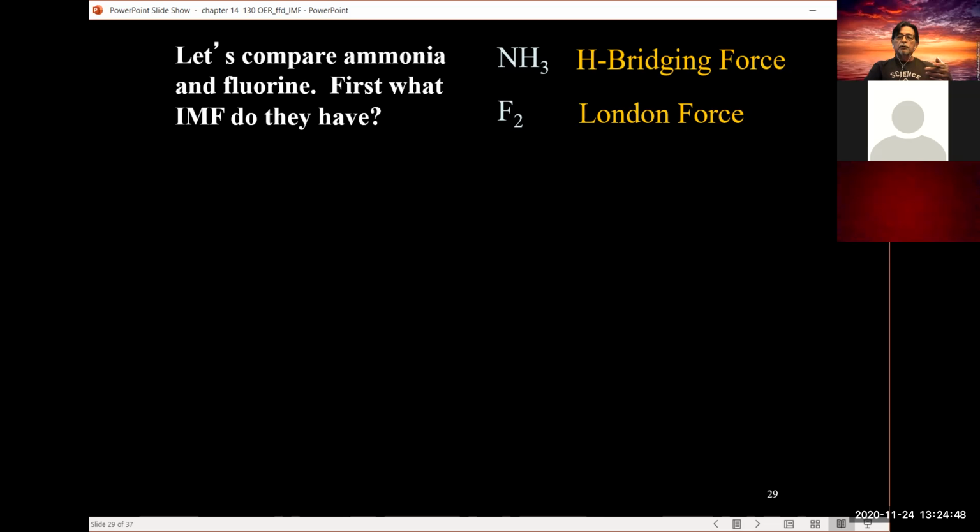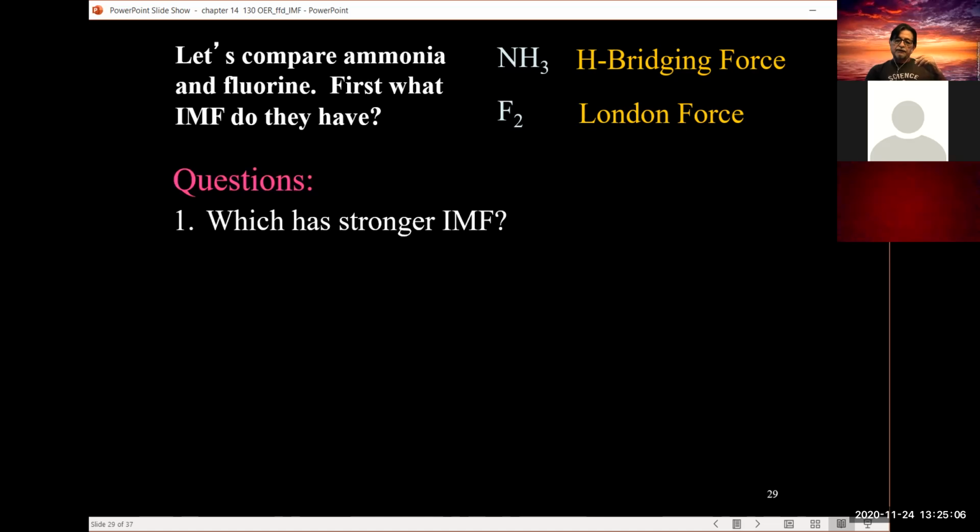Fluorine, which is nonpolar, the only force it has is London forces, okay? And so we're comparing a molecule with very strong hydrogen bonding versus a molecule with very weak IMF, London forces. So the first question asked is, who has the stronger IMF?